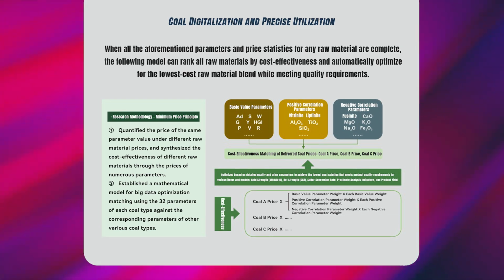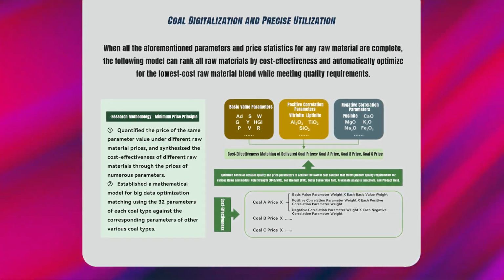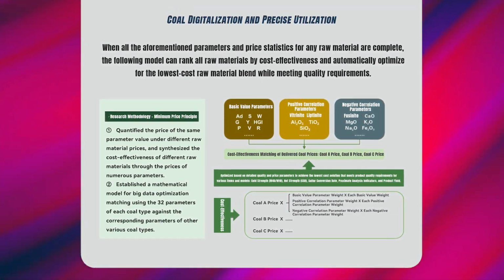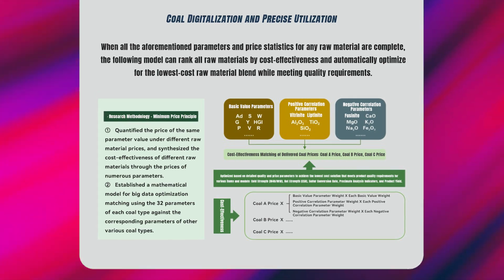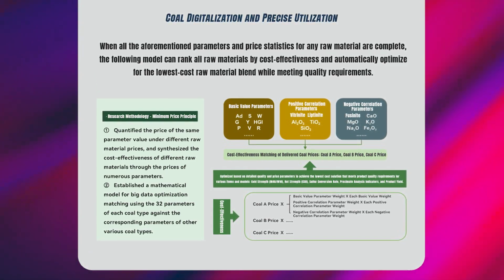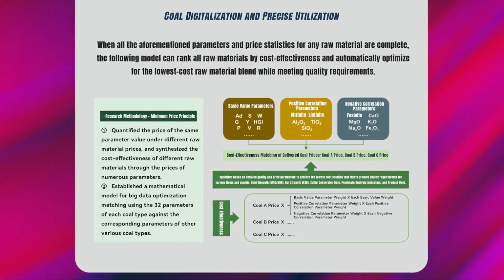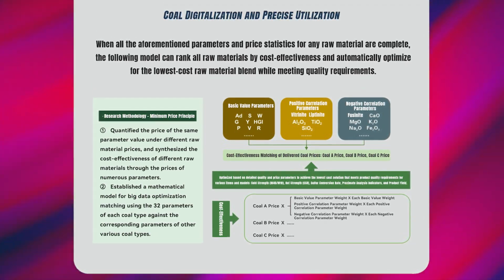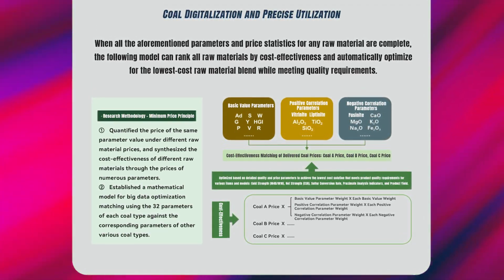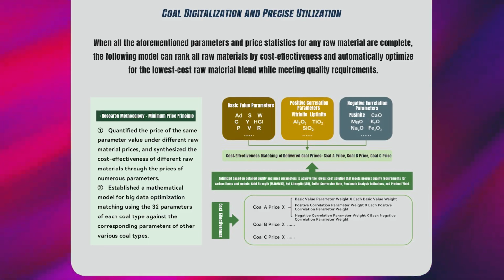This diagram illustrates coal's first-tier parameters. We define this block here as basic value parameters, which are the parameters we are mostly using today. The second part consists of parameters in other components that have a positively correlated influence on the coke result. We define the third part as the negatively correlated parameters.